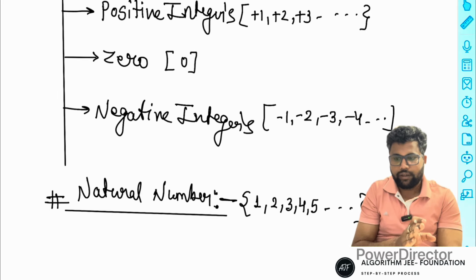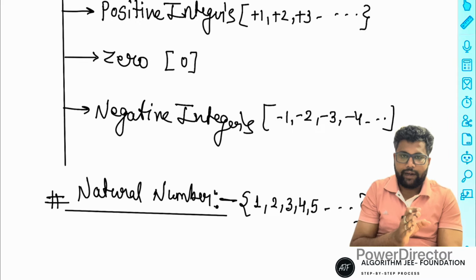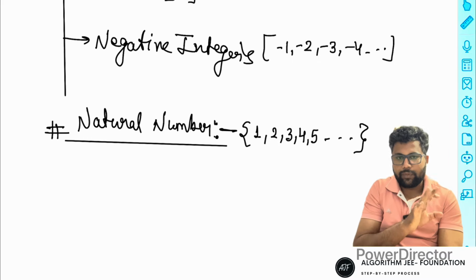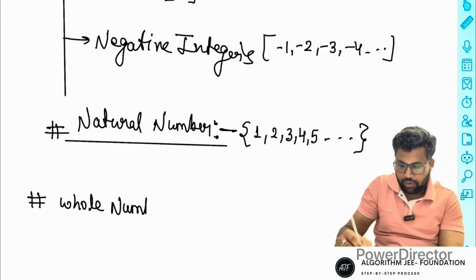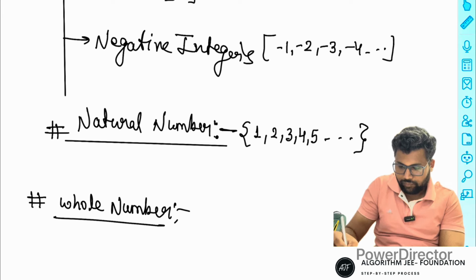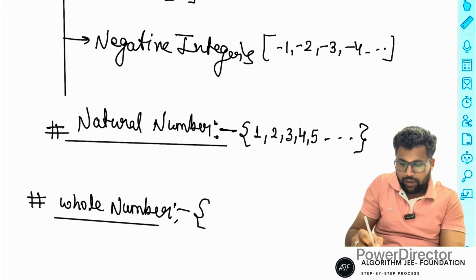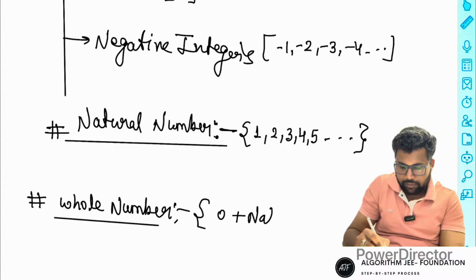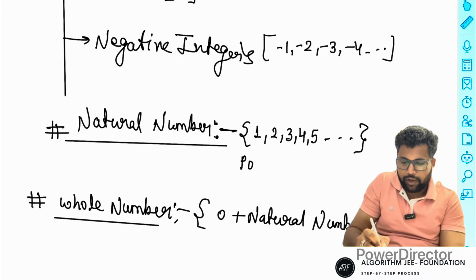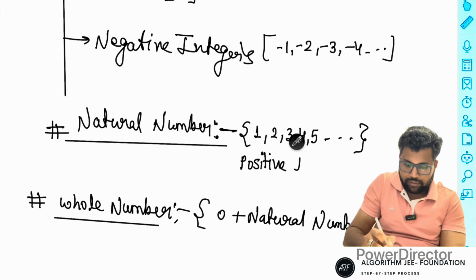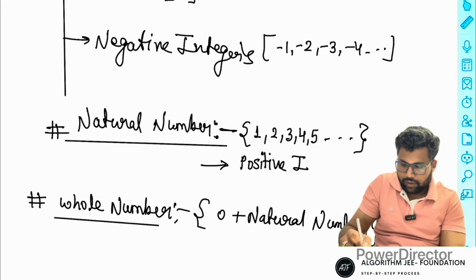Counting is a finite possibility, so natural numbers also have finite possibilities: 1, 2, 3, 4, and zero is not included. If you include zero in the natural numbers, the name is whole number. Also, natural number means positive integer, the same thing. Positive integers are also natural numbers.